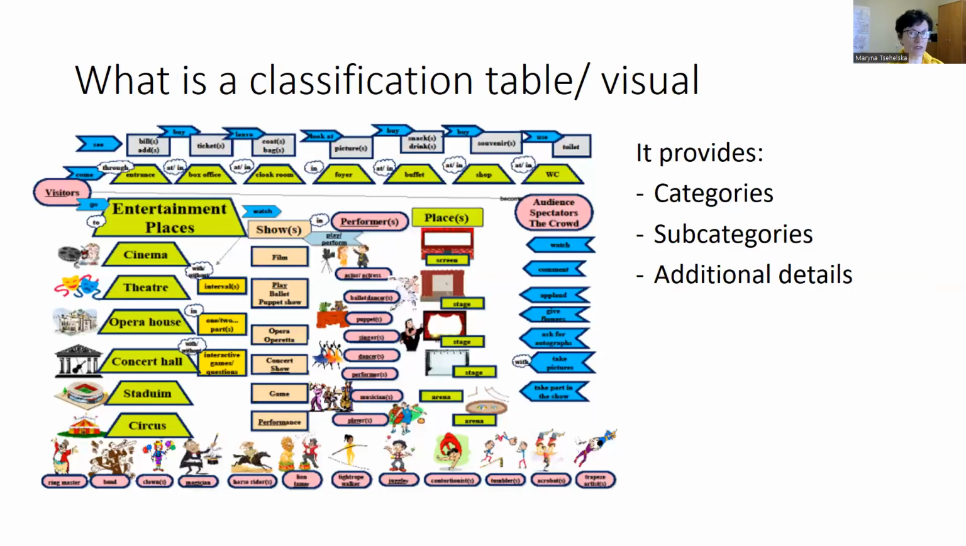Today we are talking about a classification table. A usual classification table or a visual, which you see here, provides categories, subcategories, and additional details. If we look at this visual, we'll see that the main categories here are cinema, theater, opera house, concert hall, stadium, and circus. The subcategories are shows, performance, places, and audience, and additional details are how to visit a place.